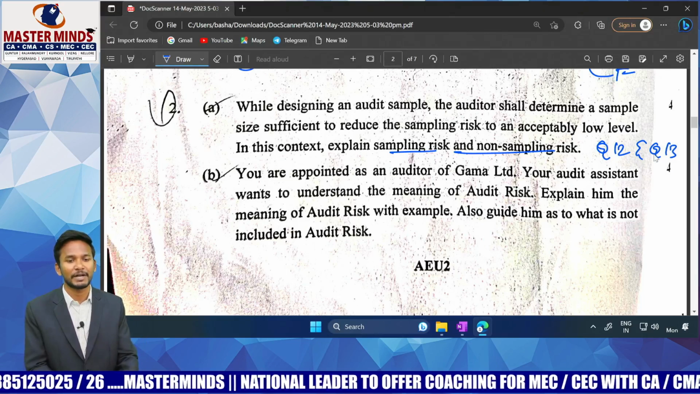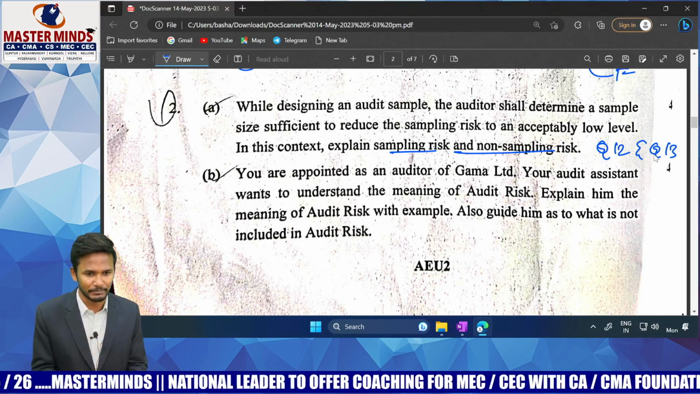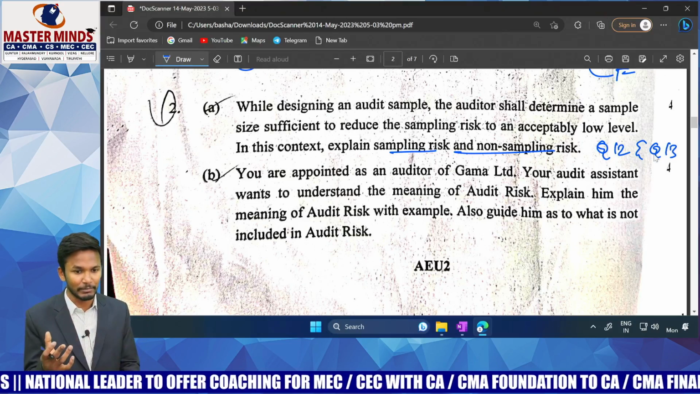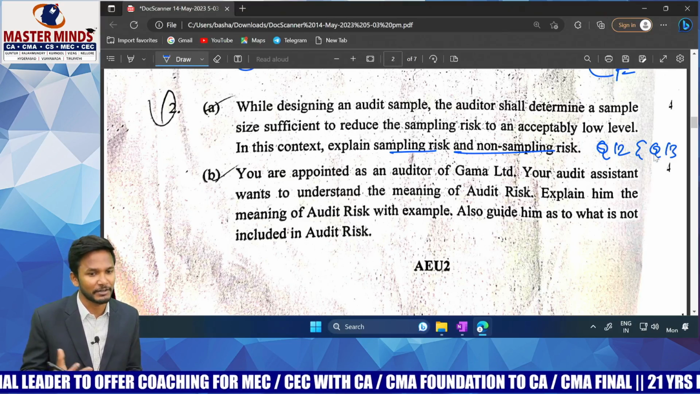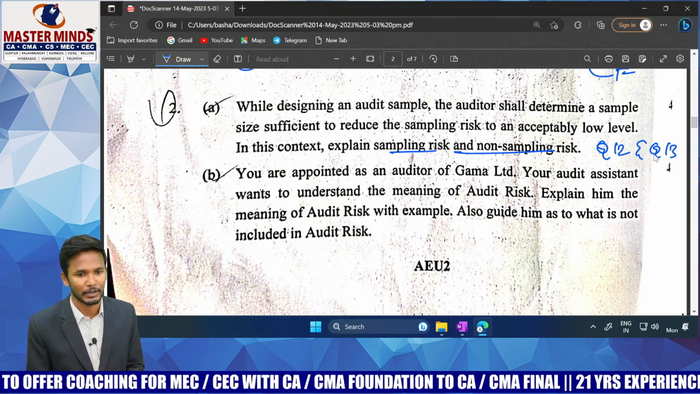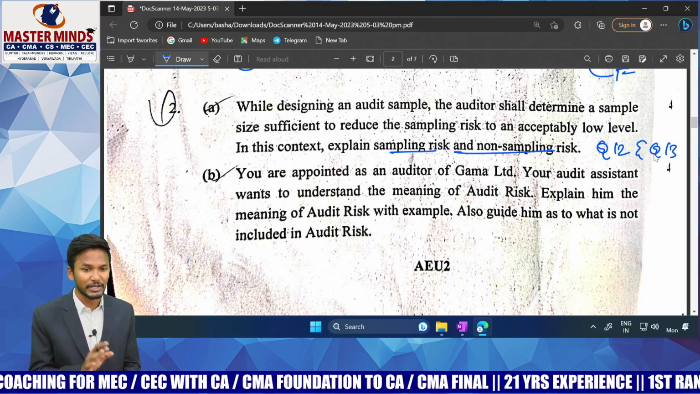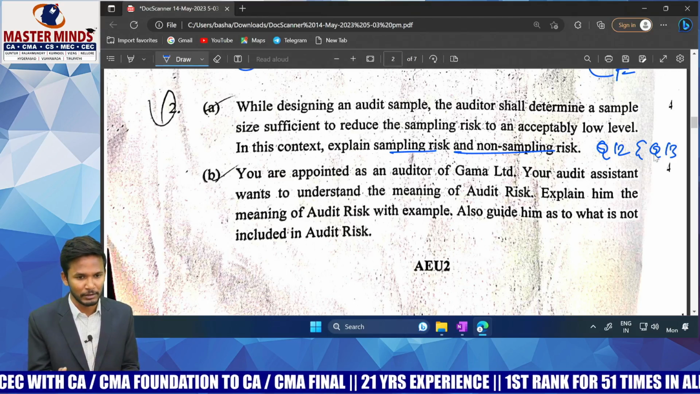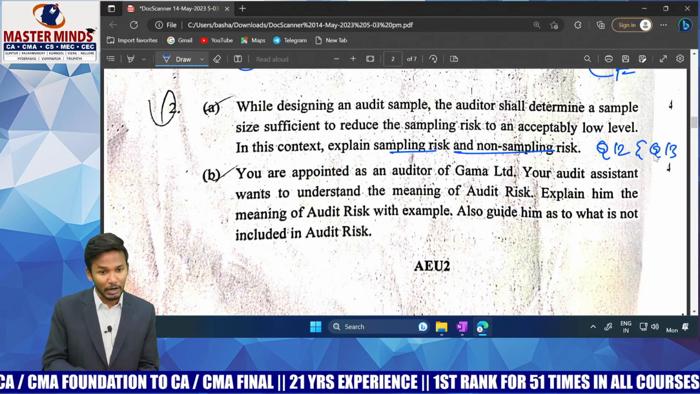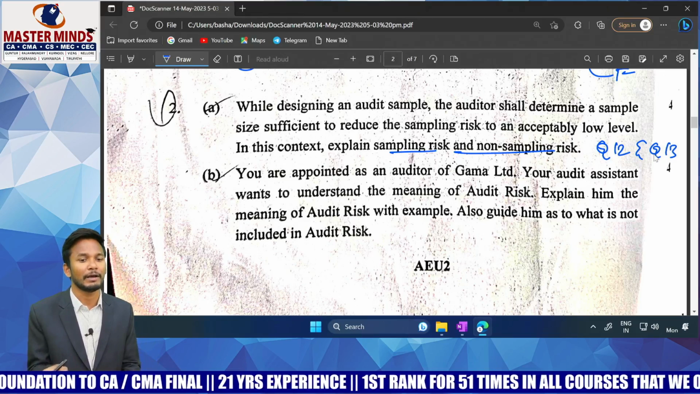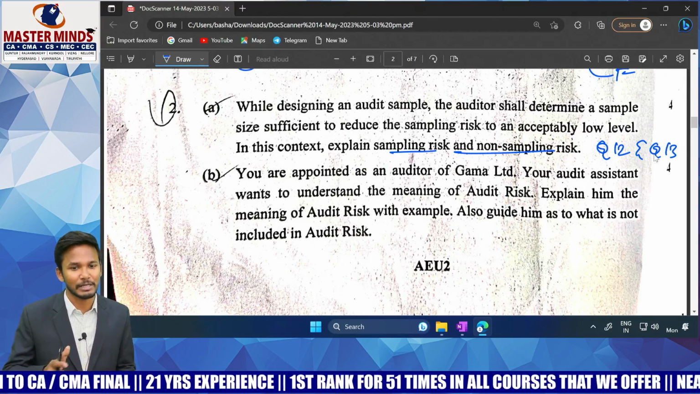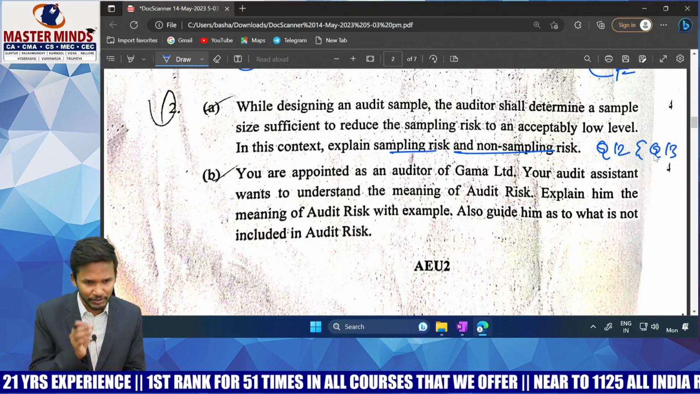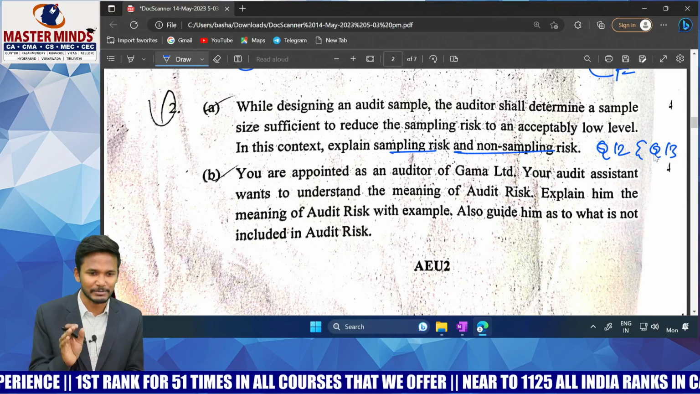Because of an inappropriate sample, a wrong sample being selected, your opinion and your understanding about the organization, the evidence you collected, might not give you sufficient appropriate evidence. That can be called sampling risk. What is non-sampling risk? Because of reasons other than sampling, maybe due to an inefficient team, inefficient procedures, wrong procedure or wrong timing, you might go for a wrong opinion. That can be called non-sampling risk. So sampling risk and non-sampling risk are in question number 12 and question number 13 of the Masterminds material.